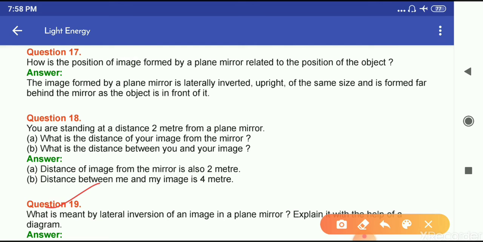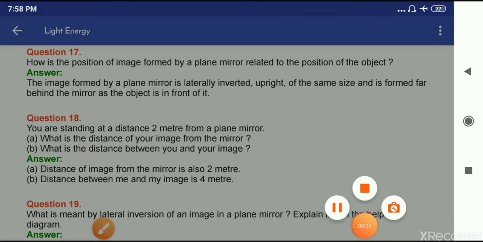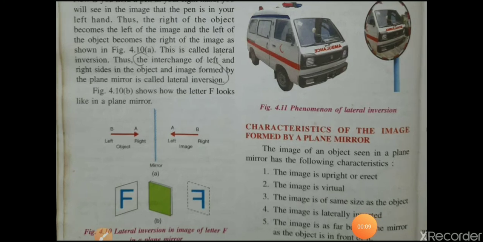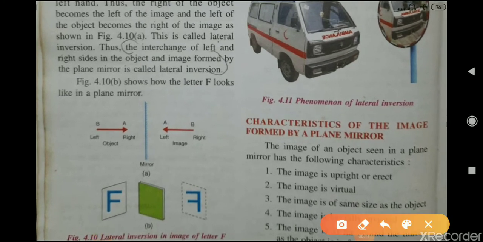Explain it with the help of a diagram. So its answer is on page number 56 in your book. The interchange of left and right sides in the object and image formed by the plane mirror is called lateral inversion, and for the diagram you can make this diagram.